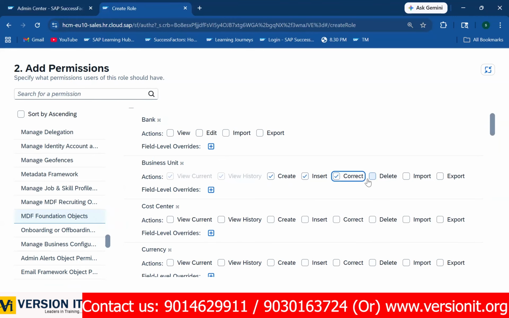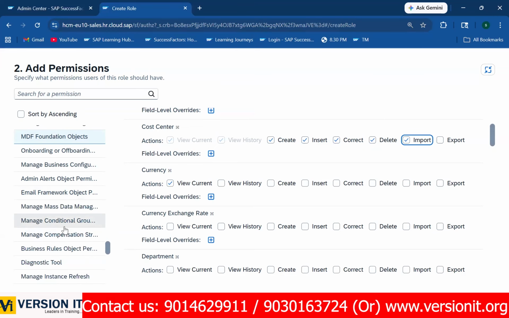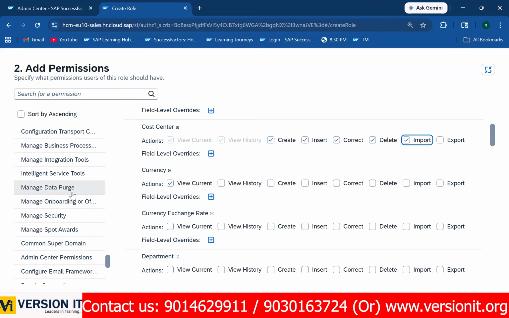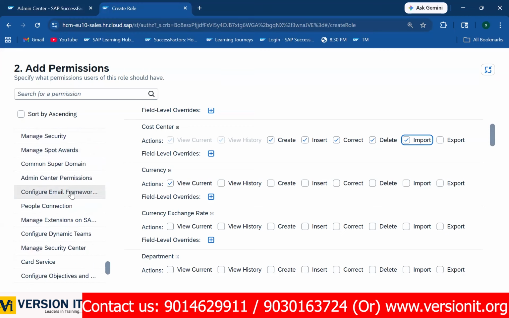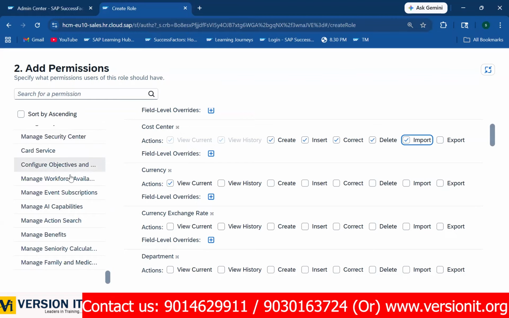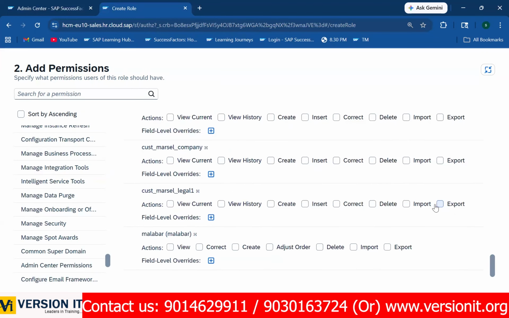That's up to you. Just to play with the system, that's it. Correct, delete, import. I'm talking about only Employee Central permission, Balaji. Yes. And these are mostly the Employee Central permissions. That's it. So once you enable these,